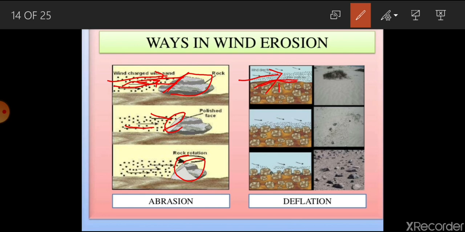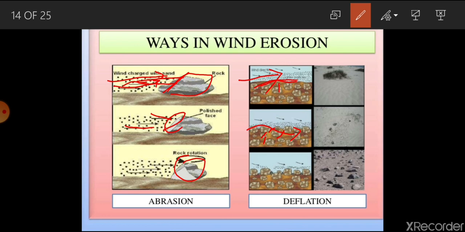It will move the fine particles from the top, and then when the top layer is moved, a few particles kept in between these larger particles are exposed. Then continuous wind movement will displace such fine particles too.